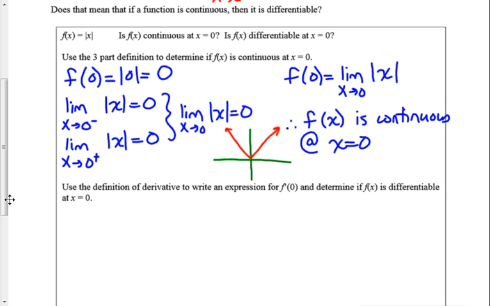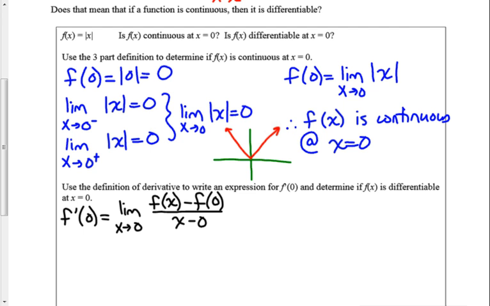So we have to use the definition of derivative now in the next part to determine if we can find the expression for f prime of 0. Okay, so we're going to find f prime of 0. We're going to use the definition of derivative, and I'm going to use the c definition of derivative. So I'm going to have the limit as x approaches the c value, which is 0, of f of x minus f of the c value, which is 0, all over x minus 0. Again, that's the limit definition of derivative at a point x equals c.